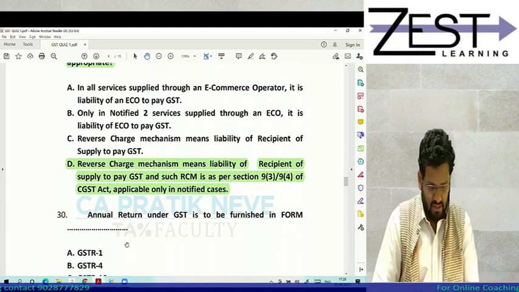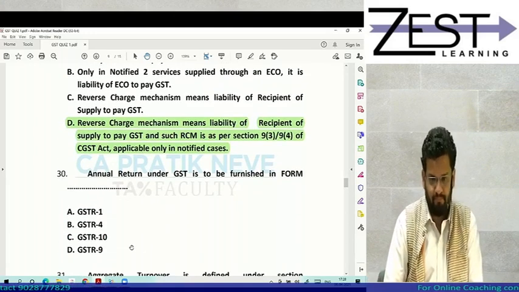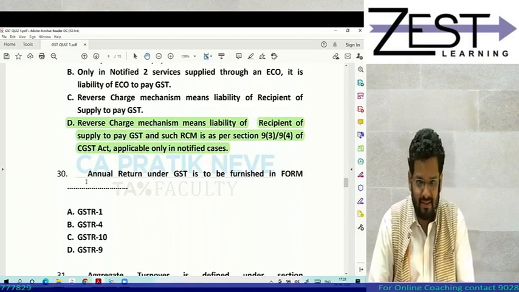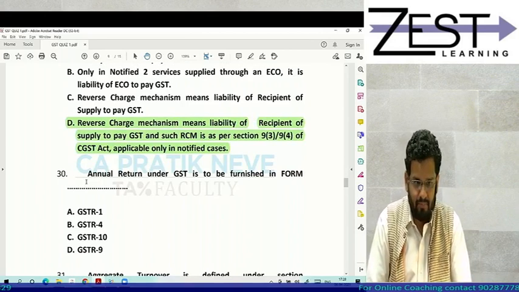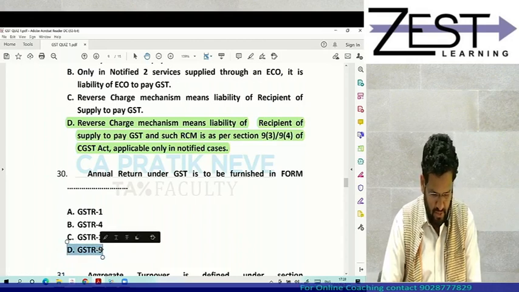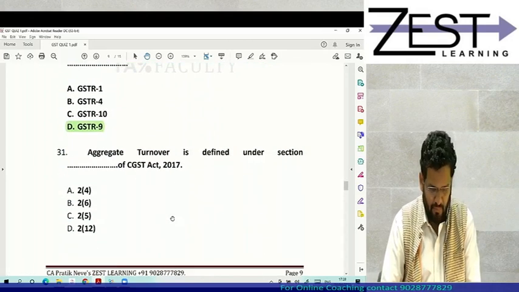So the most correct is D. Then next one, annual return under GST will be filed in GSTR 9. Is the point very clear to all of you?